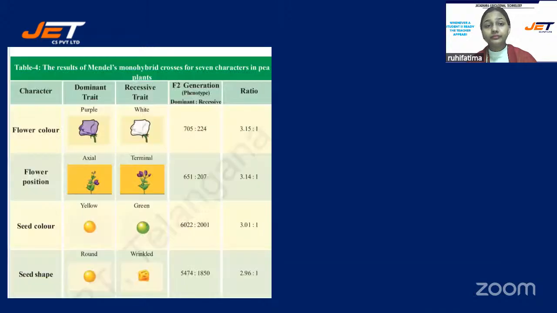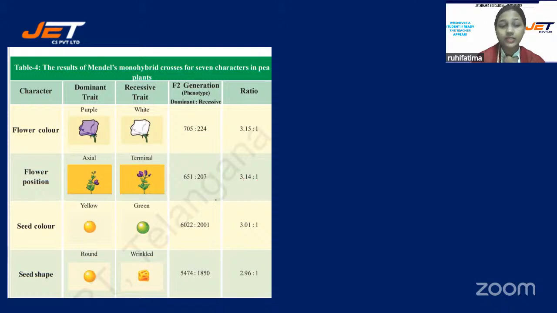Next thing. See, these contrasting characters he had selected: flower color, flower position, seed color, seed shape. This is the axial position, means the flowers were grown on the axis, and terminal position on the top of the stem, you can say. And over here the dominant and recessive traits, F2 generation phenotype and ratio is present before you. That is 3 is to 1.